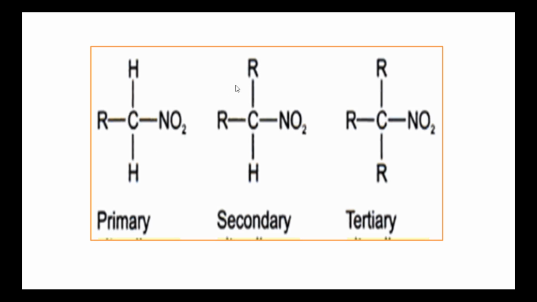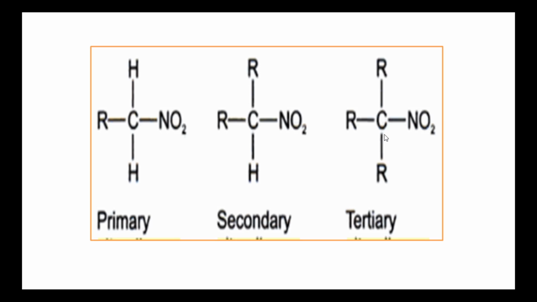In the second example, the NO2 group is attached to the carbon which is secondary. This carbon atom is attached to two other carbon atoms, so it is known as a secondary carbon atom. To this carbon atom the NO2 group is attached. So, these compounds are grouped as secondary nitrohydrocarbons.